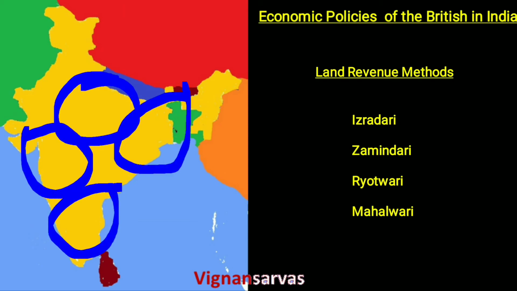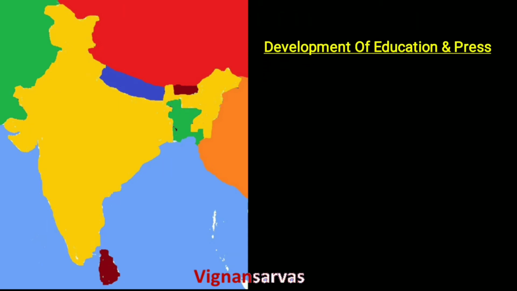Bombay region. Okay, after that, they developed education and the press in India. For that, the important act in English education is the 1835 Act. After that act, English medium education was also started in India. Along with education, they also developed the printing press.